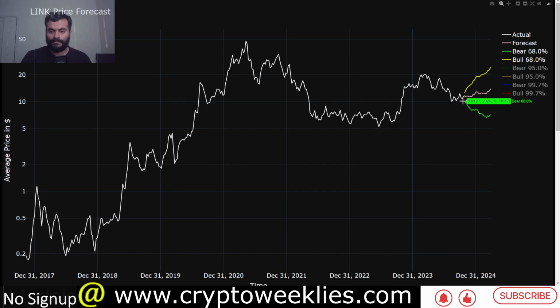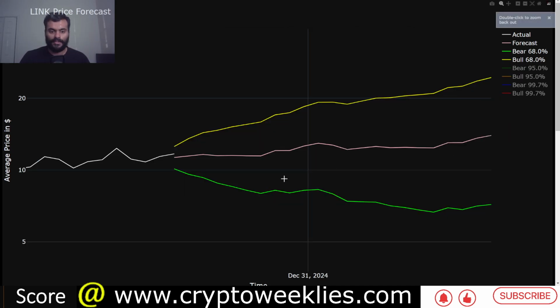So this data is fed to the machine learning model and the model is trained on this price data. The algorithms that we used are ARIMA, LSTM and XGBoost, a combination of those. The following three scenarios are forecasted by the machine learning algorithm. Between now and late March of 2025, the base case, that means if there aren't sufficient bullish or bearish narratives in the market, the sideways price action or neutral case is between $11 and $14 for Link.